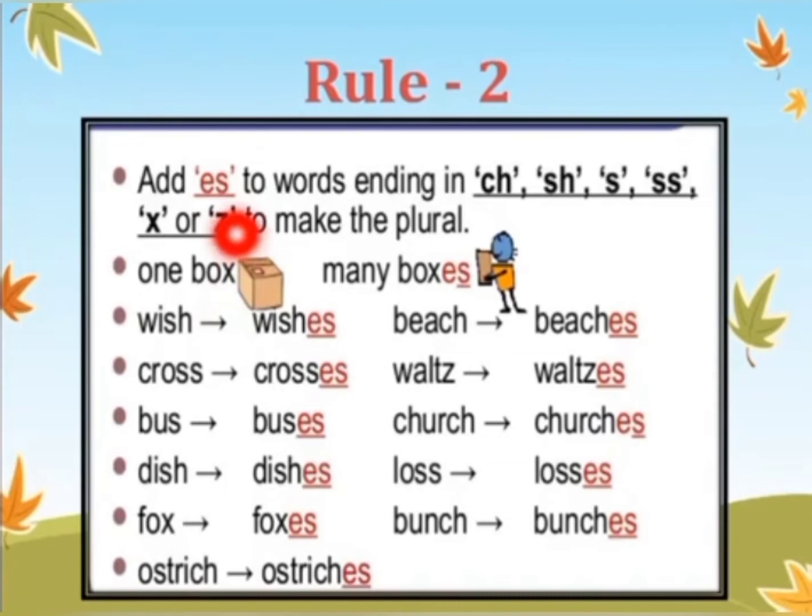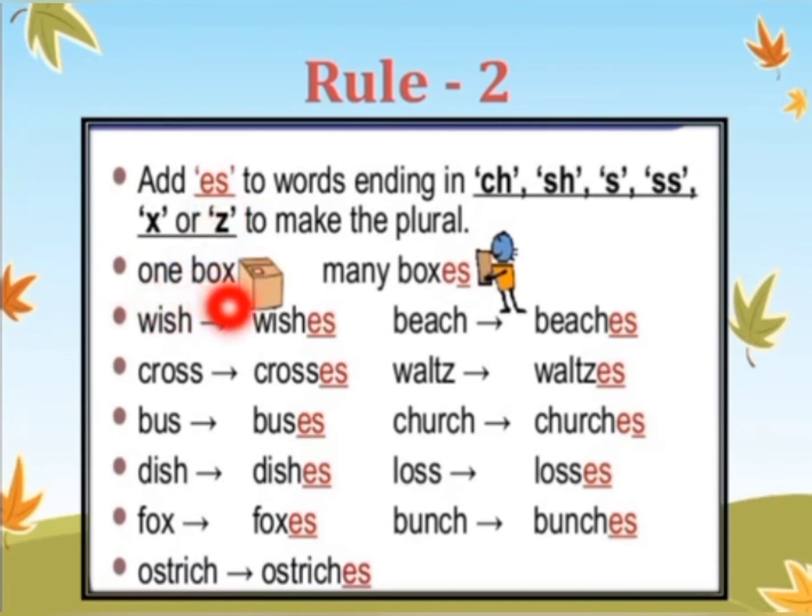Let's learn rule number 2. Add es to the words ending in ch, sh, s, ss, x or z to make the plural. So this means if your singular noun is having any of this at the end, then we will add es. Let's have a look at the examples.